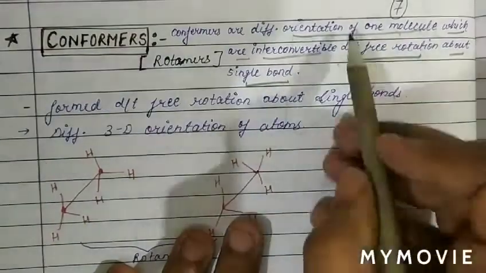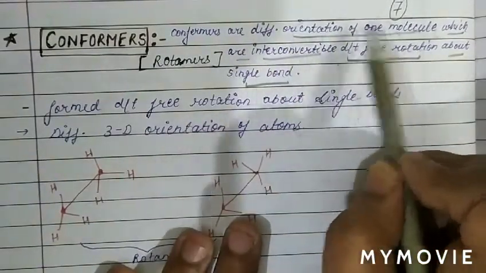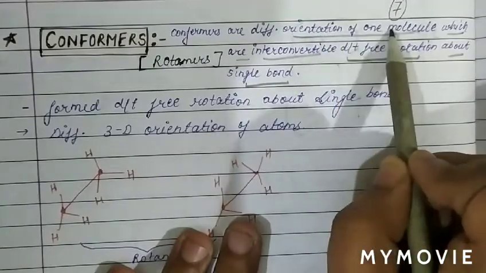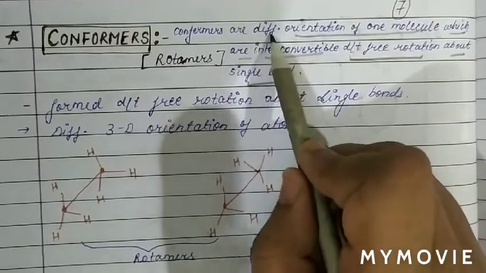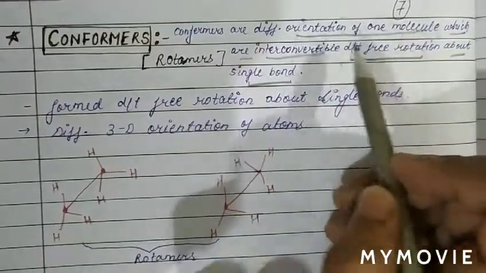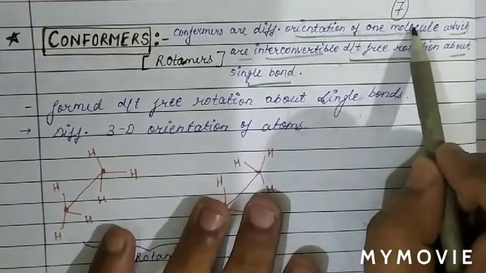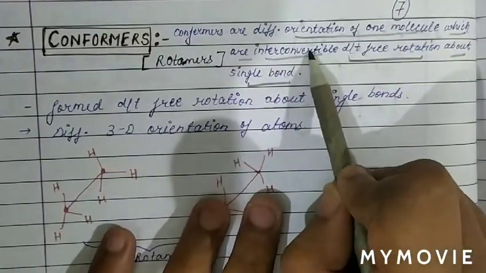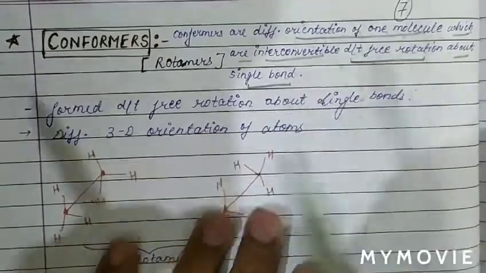So there is interconversion in the orientation of one molecule. Conformers are basically different orientations of one molecule which are interconvertible. Why are they interconvertible? Due to free rotation about the single bond.